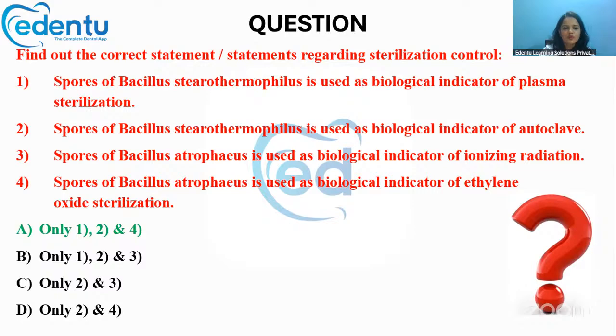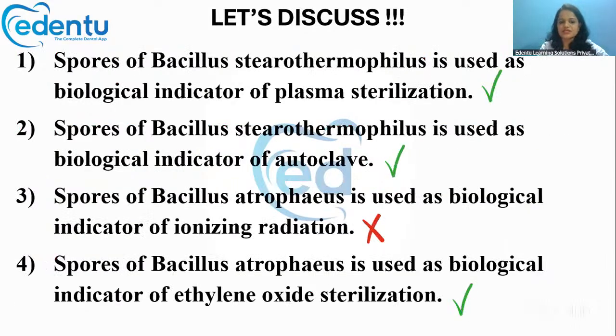Only 1, 2, and 4 are right. Bacillus stearothermophilus is used for plasma sterilization. That is true. Bacillus stearothermophilus is used for autoclave. That is also true. Bacillus atrophaeus is used for ethylene oxide sterilization. That's also true. But for ionizing radiation, we usually do not use Bacillus atrophaeus. Bacillus atrophaeus is not used as a biological indicator of ionizing radiation.